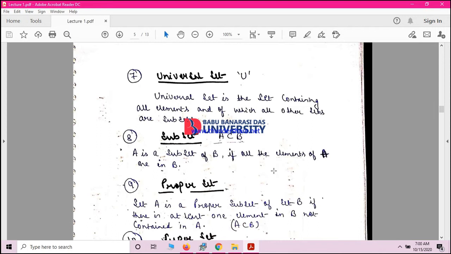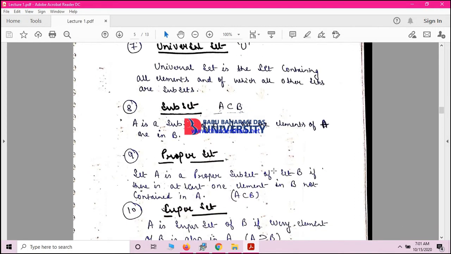And in the same way, the set of alphabets is the universal set over which vowels are a subset. So basically every possible subset is within a universal set. It is denoted by a capital U, and union is denoted by a small u.